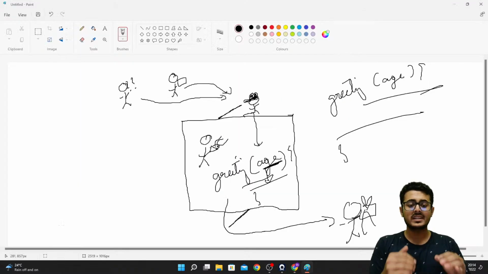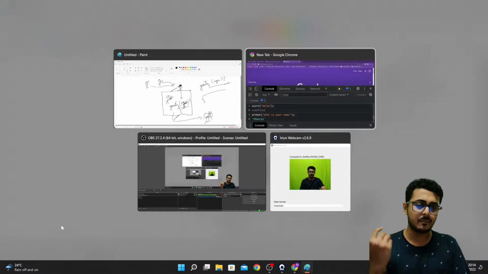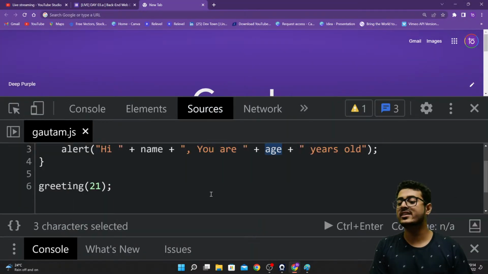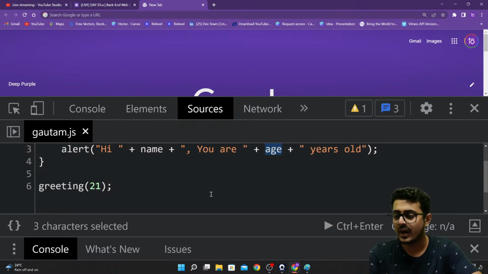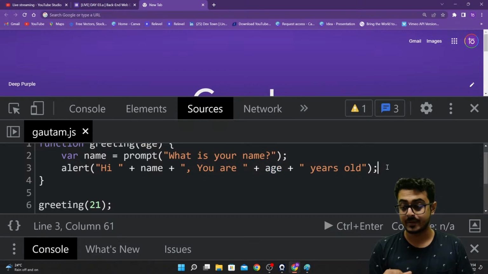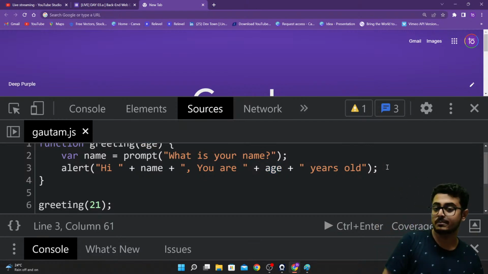So this prompt is an inbuilt function. What if we want our function greeting to return something back to us? What can we do about it? For that, we need to provide a return statement. We need to tell it that when this function is ending, it will return this back to you.